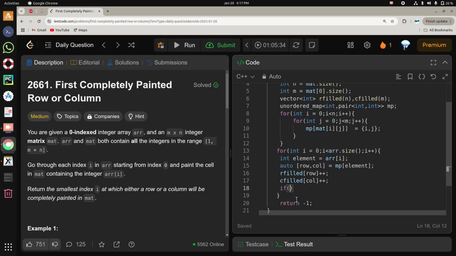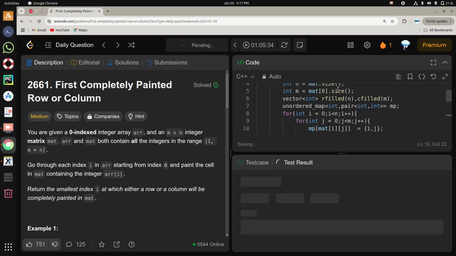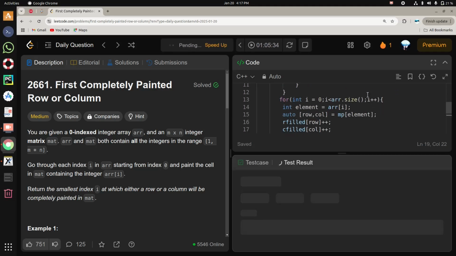We will check if r filled of row is equal to the columns, because only then your row could be completely painted, and c filled of column is equal to the rows. In this case rows is n, and columns is m, the total number of rows and columns. If this is the case, we will return i. If it is not, we will return -1. Let's see, it should run.